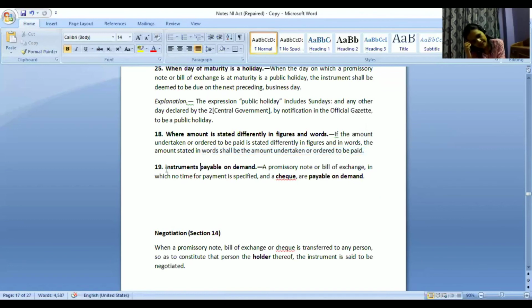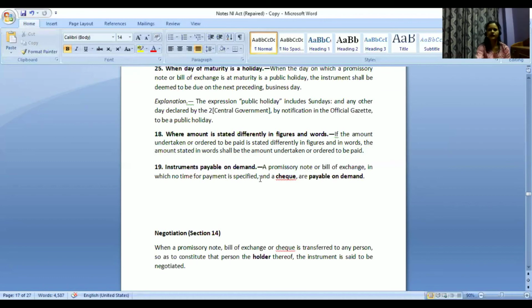And section 19 is instruments payable on demand. A promissory note or bills of exchange in which no time for payment is specified, and a check, are payable on demand. So check is always payable on demand. Unless and until you are demanding, it will not be cleared, even though time is fixed, 3 months validity is fixed and all of that.